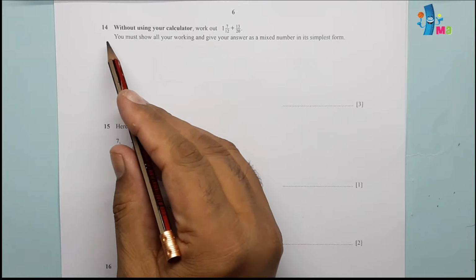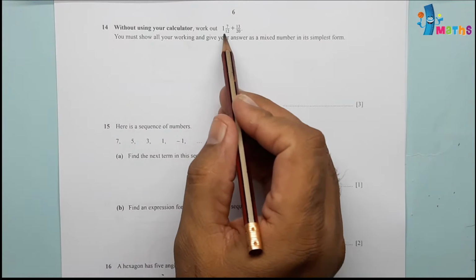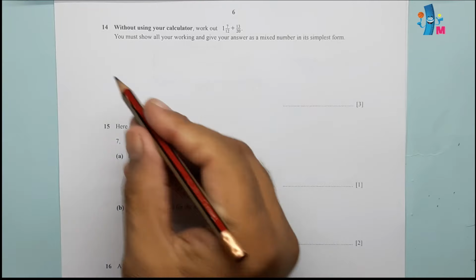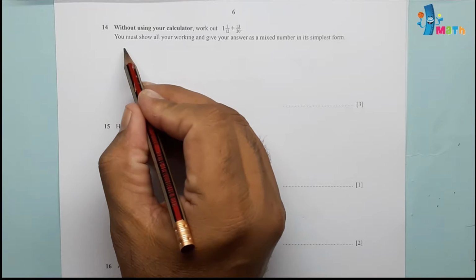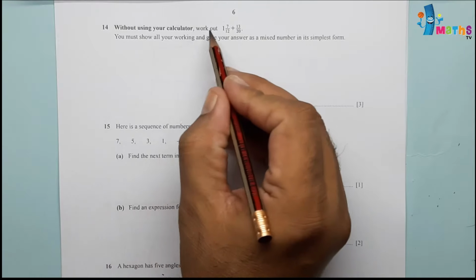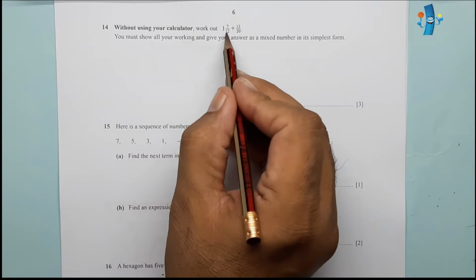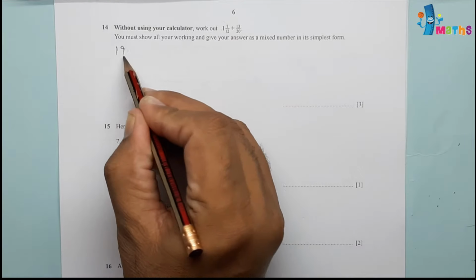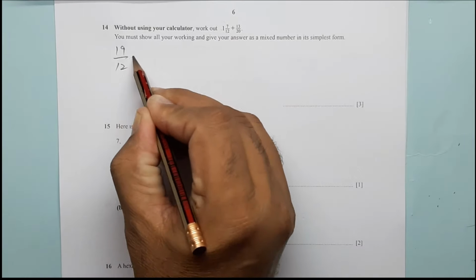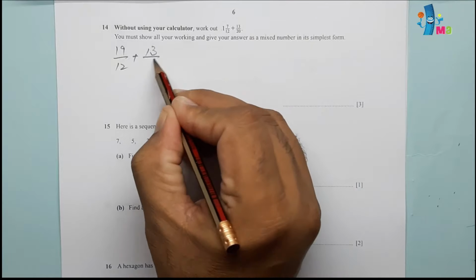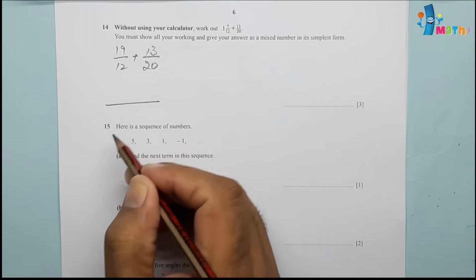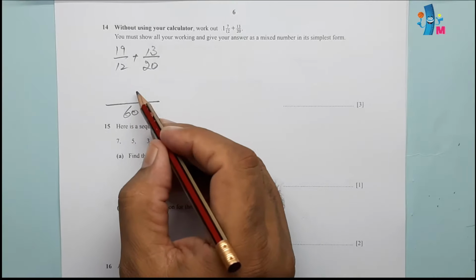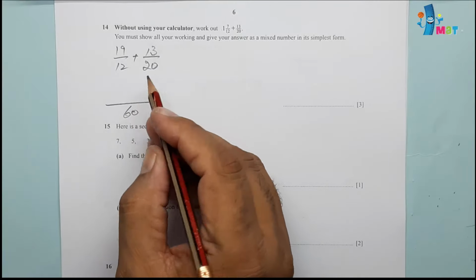Question number 14. Without using your calculator, work out these two, one mixed fraction and one other fraction is given. So we have to simplify without calculator. 1 whole 7 by 12 we can convert. 12 ones are 12 plus 7 will be 19 over 12 plus 13 by 20. So we can take LCM as 60. So 60 is divisible by 12 also and 20 also. That's why we have taken 60.